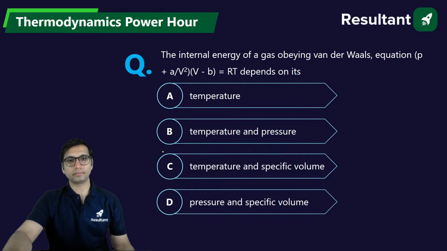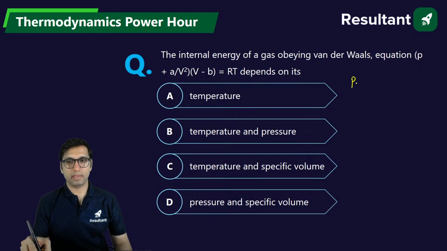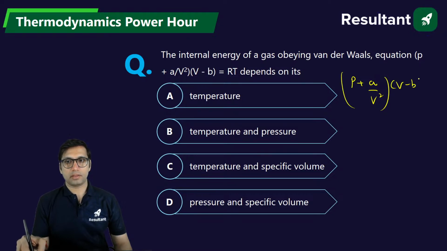Okay. The internal energy of a gas obeying the van der Waals law. Van der Waals law is P plus A by V square into V minus B is equal to RT. This is van der Waals law. Okay, it is the real gas equation, the van der Waals equation.